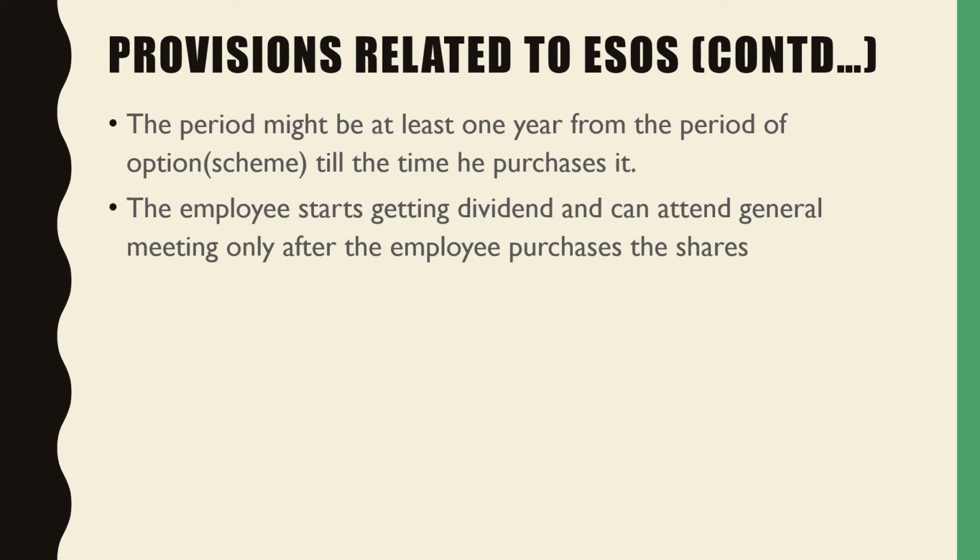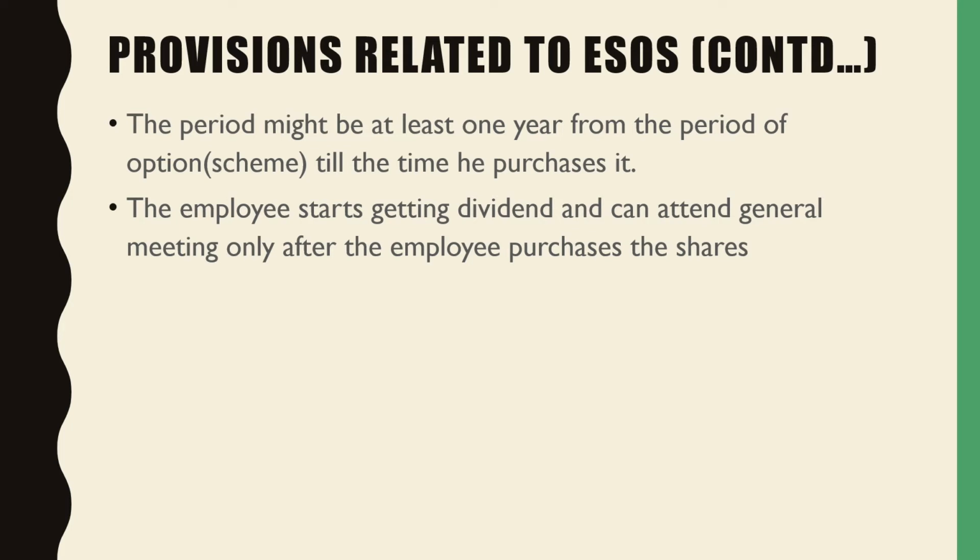That is, he actually has to become the shareholder of the company. When he purchases those shares, only after that will he get the dividend, and he can also attend the general meetings.